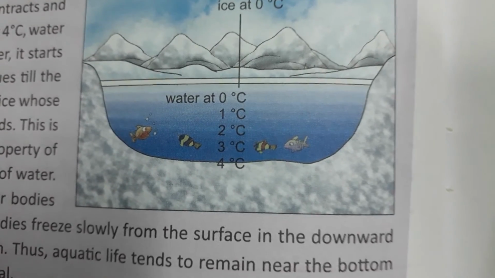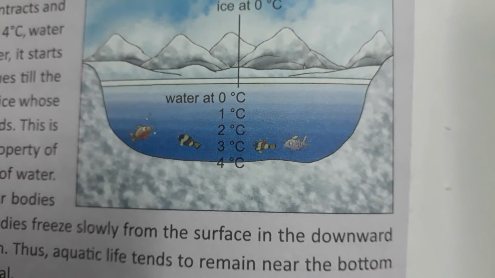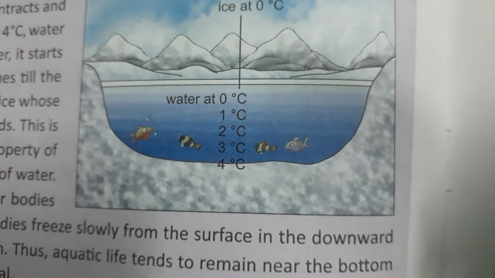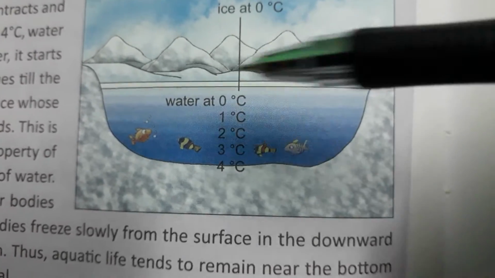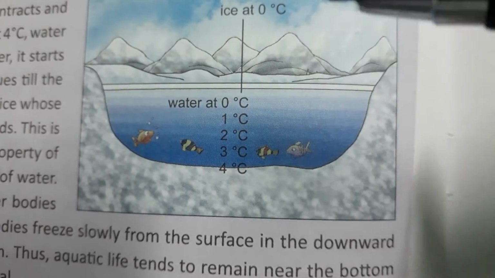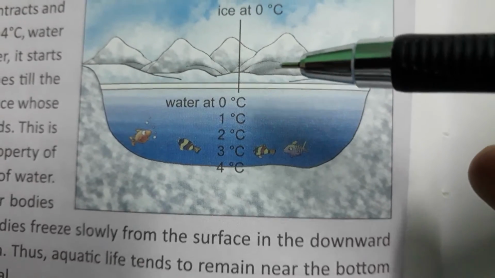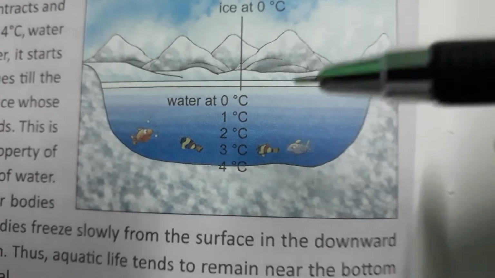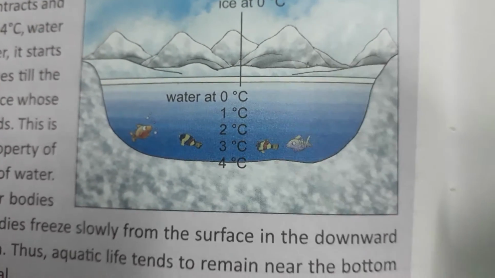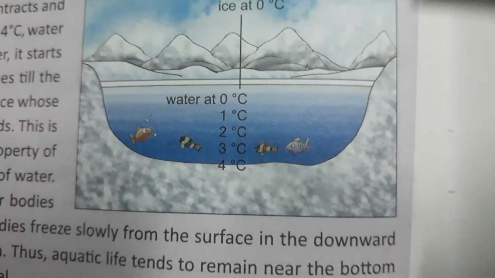Because of anomalous expansion, the unusual expansion, from 4 to 0 degrees water expands again. On further cooling because of the surrounding atmosphere, what will happen? The temperature of the upper layer of the water decreases and it converts into ice. Here, because of decreasing temperature from 4 to 0 degrees, what is happening? The water expands, and due to expansion, the density decreases.